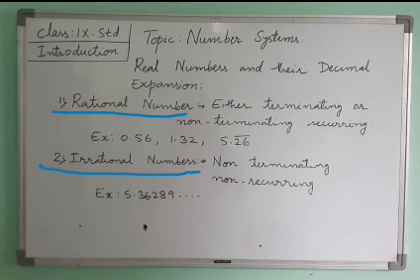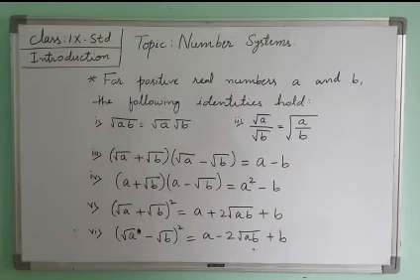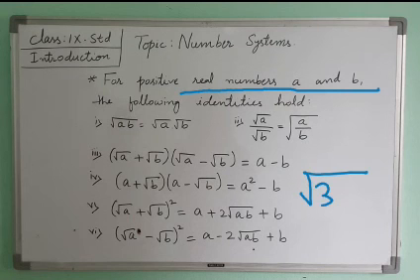Next, we will go to the next point in this chapter. Look here: for positive real numbers, which are nothing but the collection of rational and irrational numbers, the following identities hold. Again, we will work on this with the exercise. What is given: square root of a into b. Suppose you have square root of 3 into 6, it can be written separately as square root of 3 into square root of 6. That is your first identity.